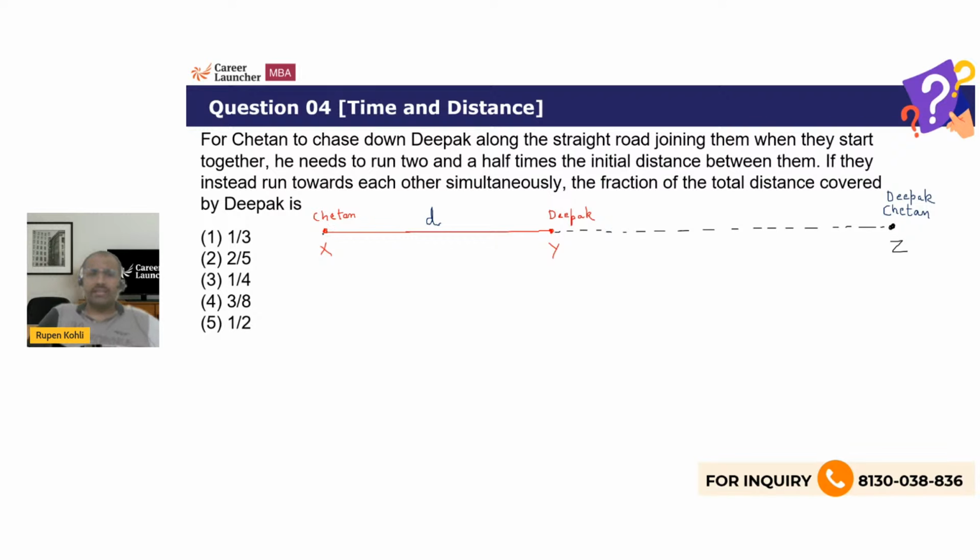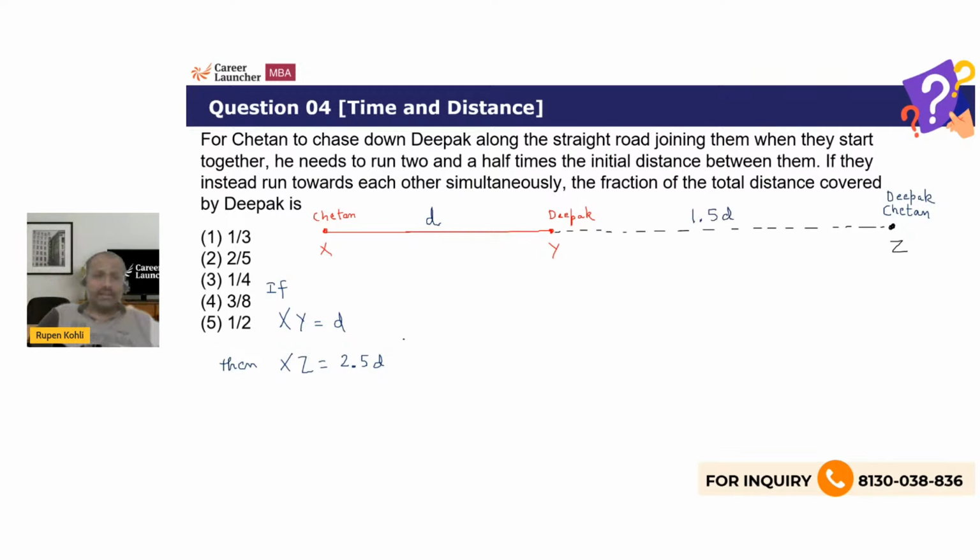From point X he has run to point Z. So if we take XY as d, then it is given that the distance Chetan runs, from X to Z, is 2.5 times. So XZ is 2.5d. So XZ is XY plus YZ, XY is d. So how much is YZ? Obviously 2.5d minus d. So this is nothing but 1.5d, right?